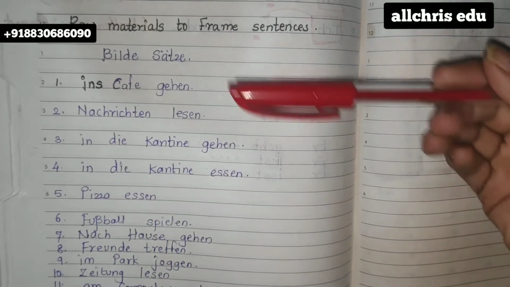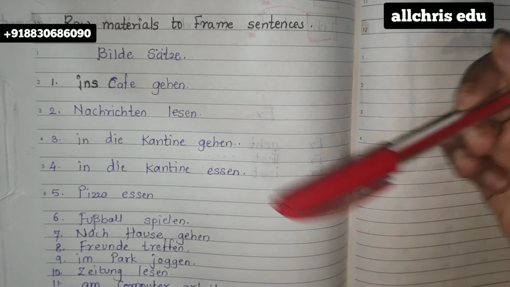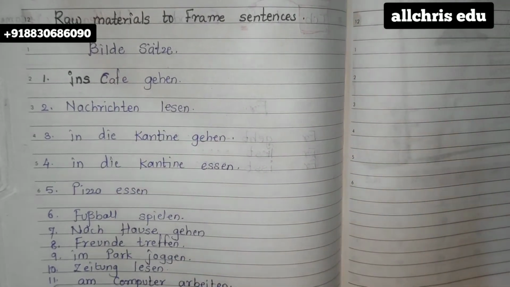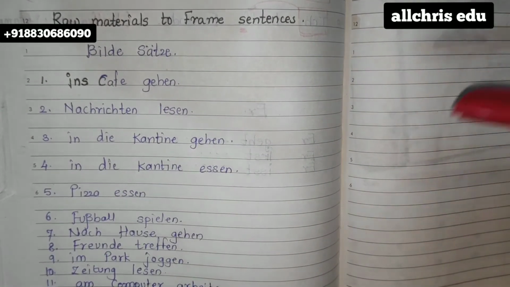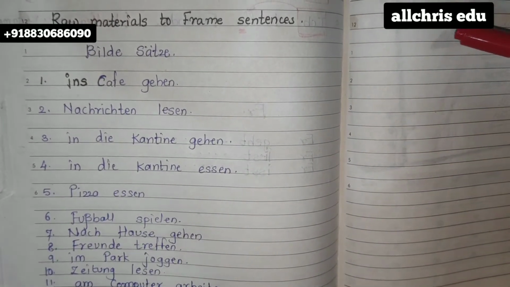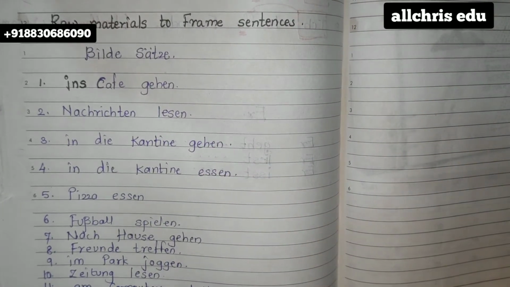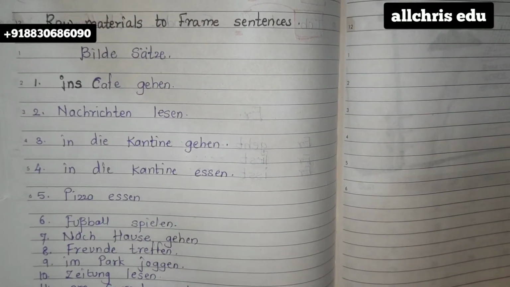Try to write this vocabulary in your classwork notebook first. Write this vocabulary page in your classwork notebook. After writing these vocabularies in your classwork notebook, then we will start framing the sentence. How to frame? I'll tell you. So once you have written this down in your classwork notebook, then you have to take your homework notebook.